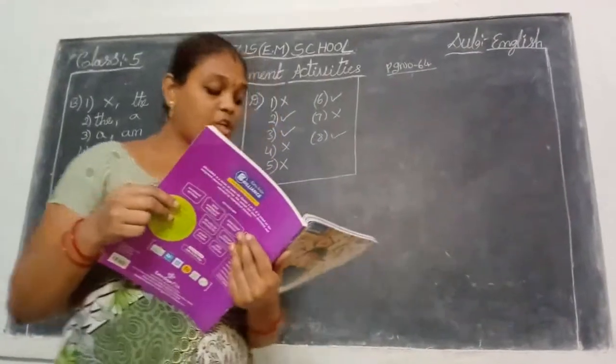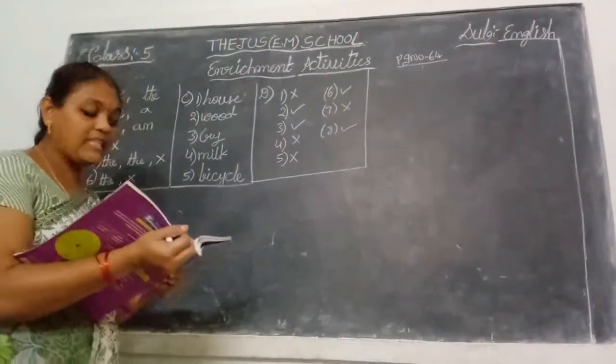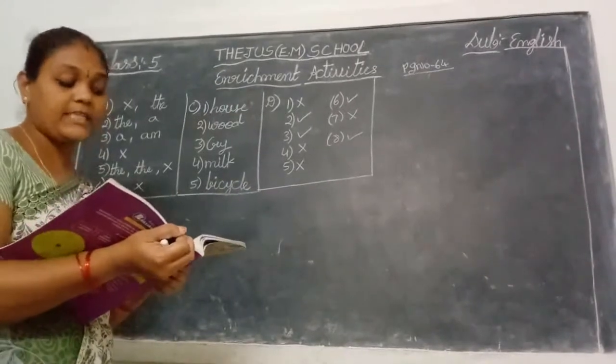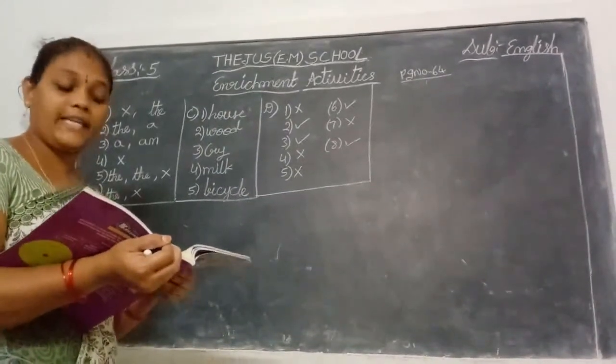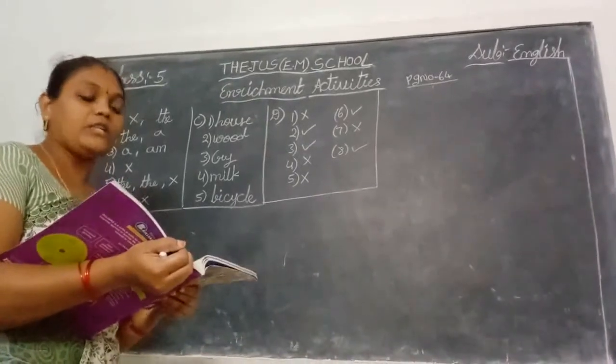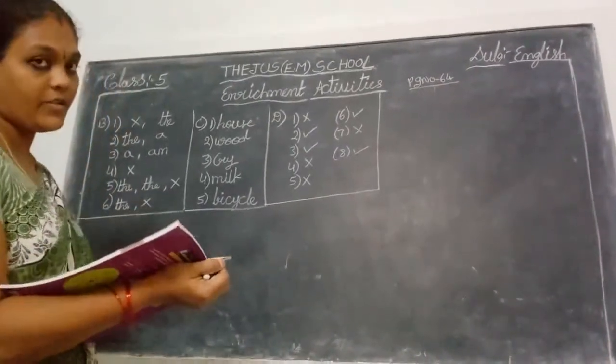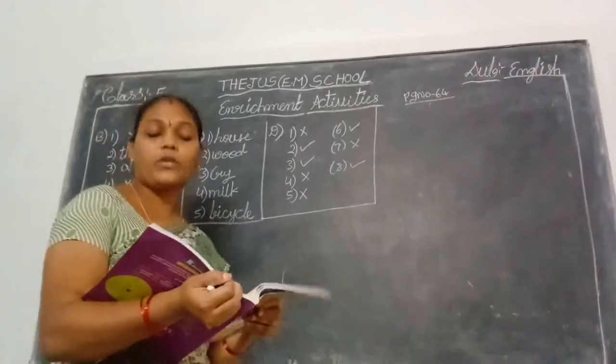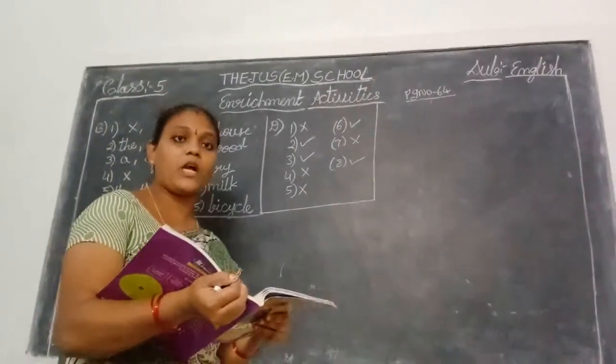See your next Roman, children, B Roman. Fill in the blanks with articles. What are articles? A, an or the. Put a cross if no article is required. Sometimes no article is used in the sentences. You put the cross-out symbol.